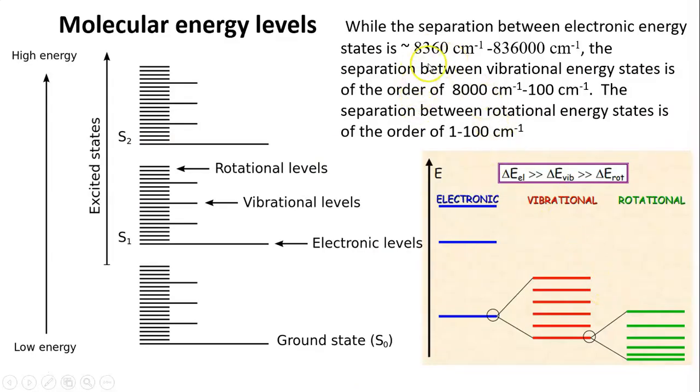Molecular energy levels. While the separation between electronic energy states is of the order of 8,360 cm inverse to 836,000 cm inverse, the separation between vibrational energy states is of the order of 8,000 to 100 cm inverse. The separation between the rotational energy states is of the order of 1 to 100 cm inverse.